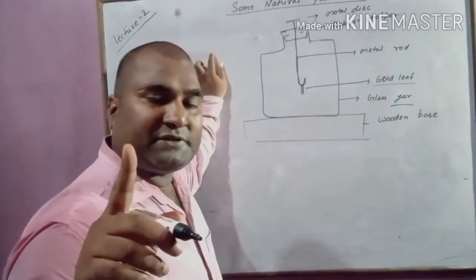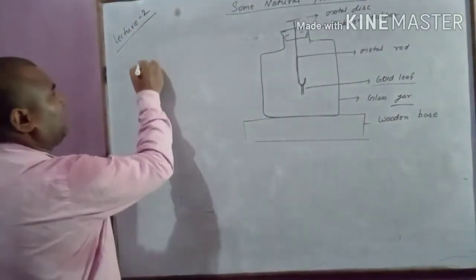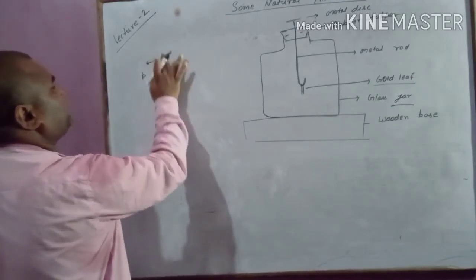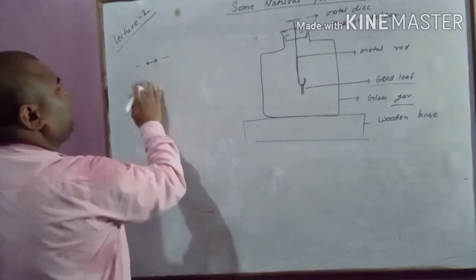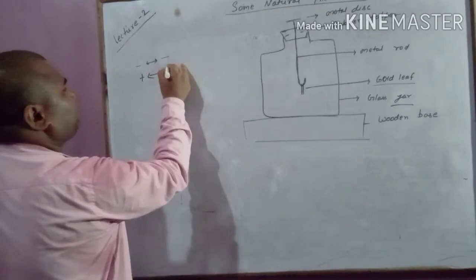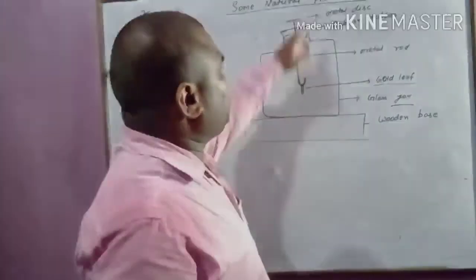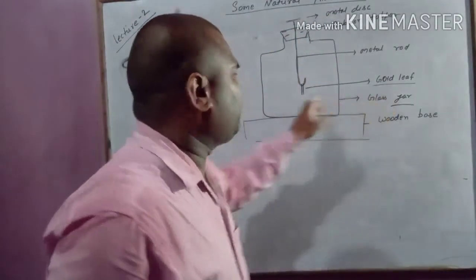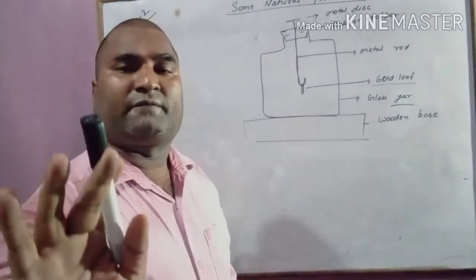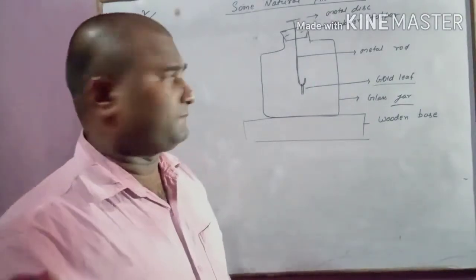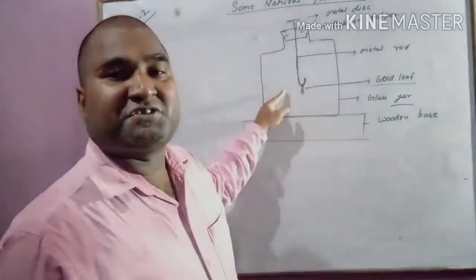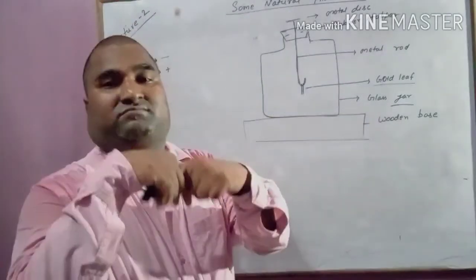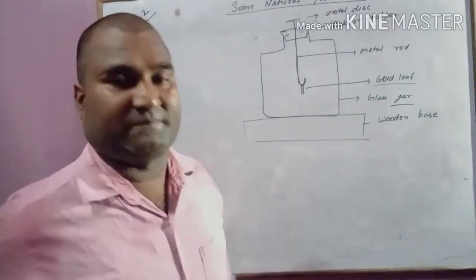Now the same concept which I have told you: negative and negative repel, and positive and positive repel. This is a metal disc, this is a metal rod, and this is a gold leaf. This all is a good conductor of electricity. Now this is neutral, it is not charged. So the gold leaves are like this, close to each other.